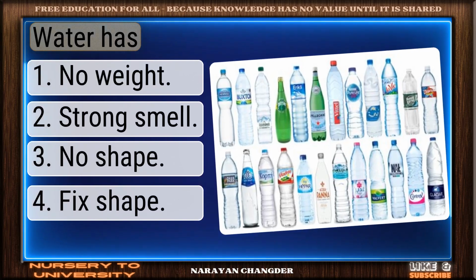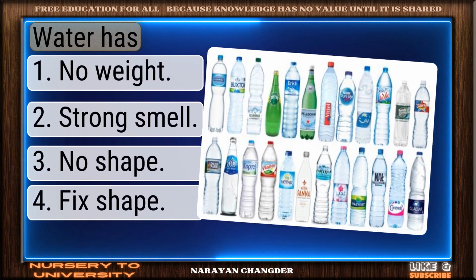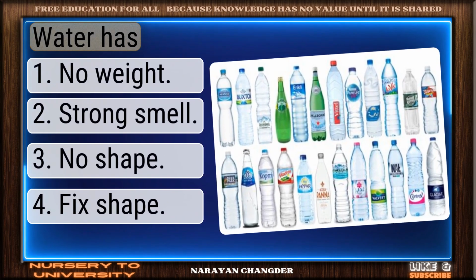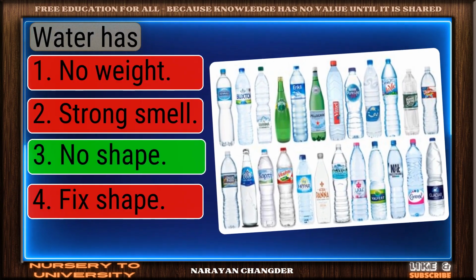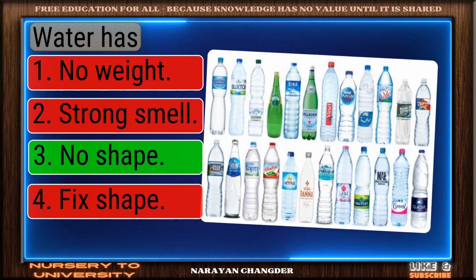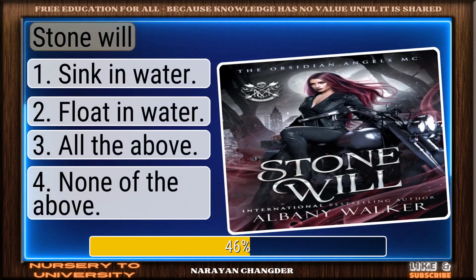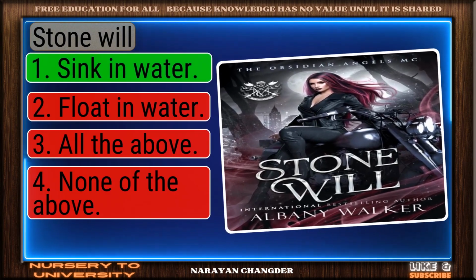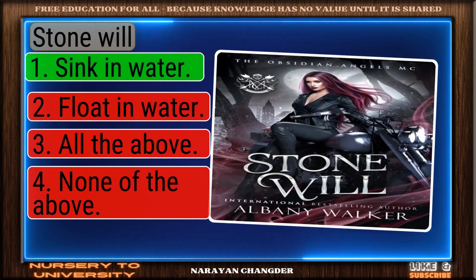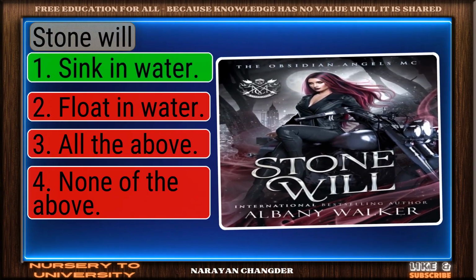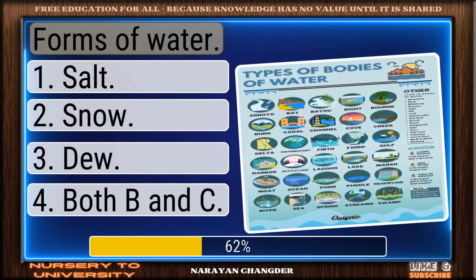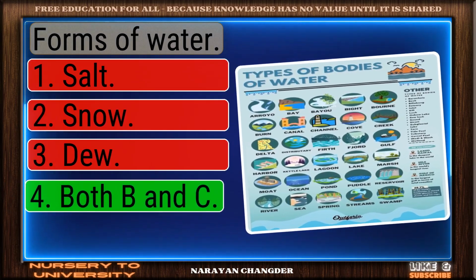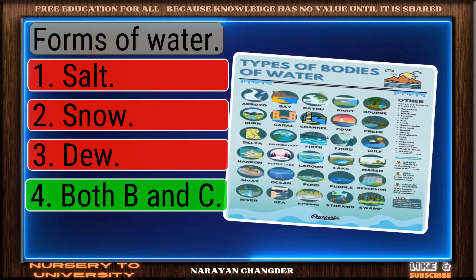Can you solve all these class 3 EVS chapter 3 water questions? Water has. Perfect. No shape is the correct choice. Stone will. Nice selection. Sink in water is the correct and valid answer. Forms of water. Solid response. Both B and C is a valid choice.